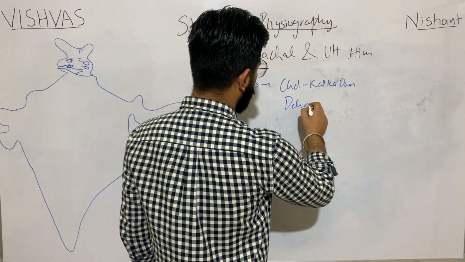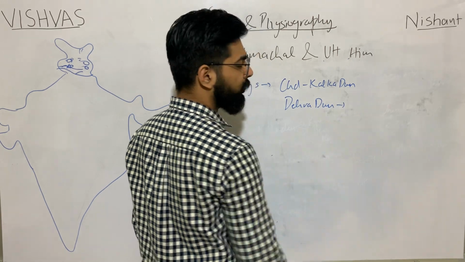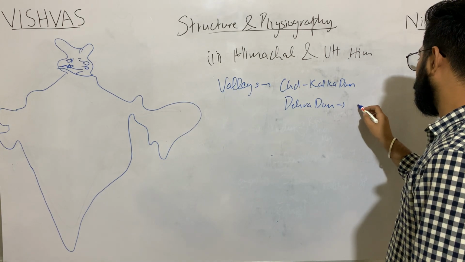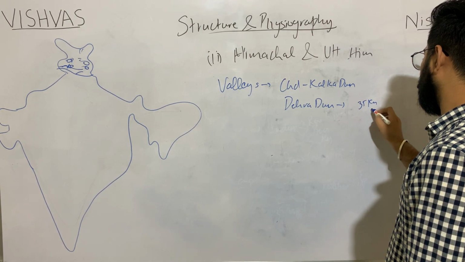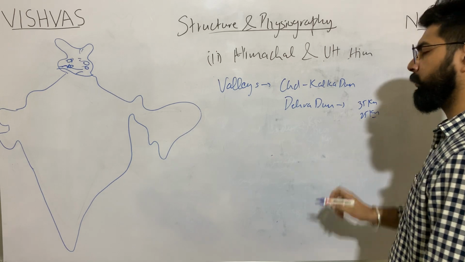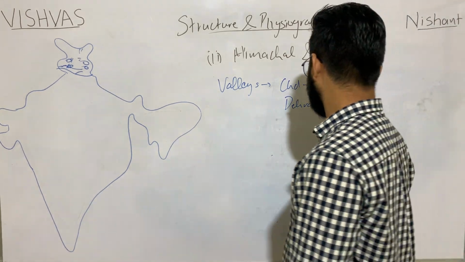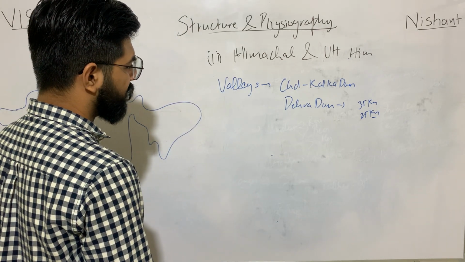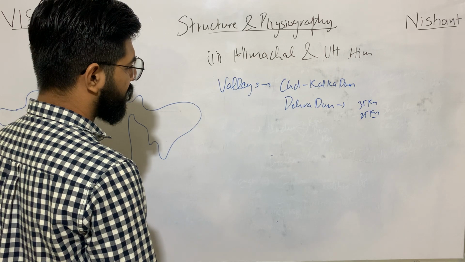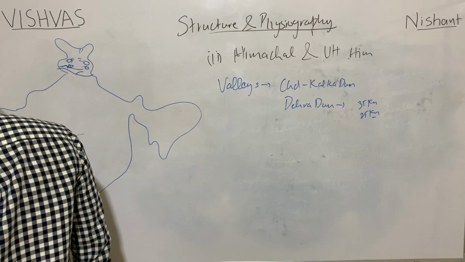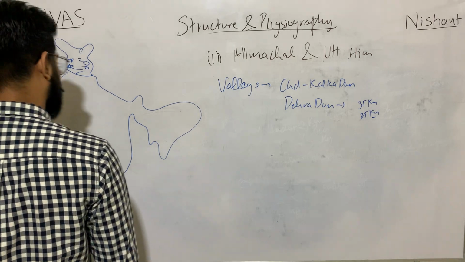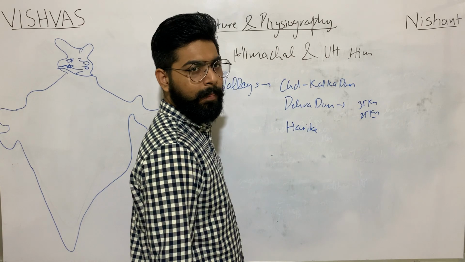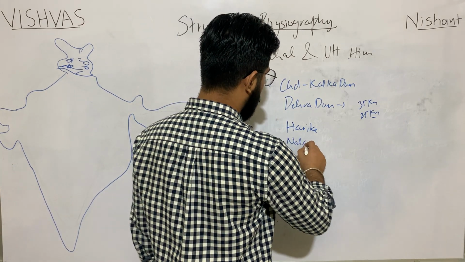The largest is Dehradun, which has a length of around 35 kilometers and width of around 25 kilometers. Dehradun, one of the largest. Chandigarh Kalka Dun, Dehradun, Harike Dun, Nalagarh Dun.